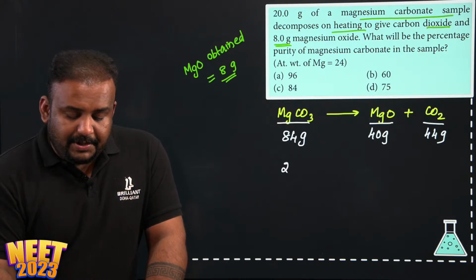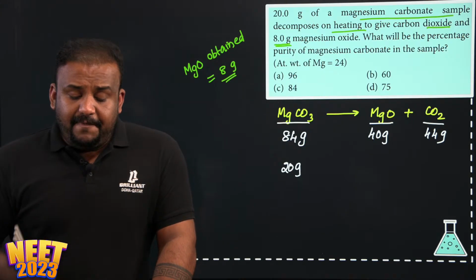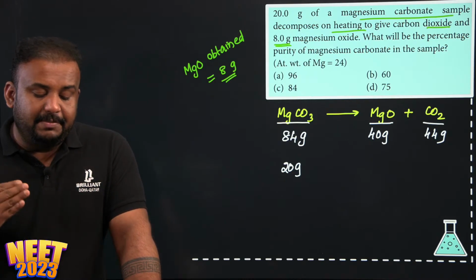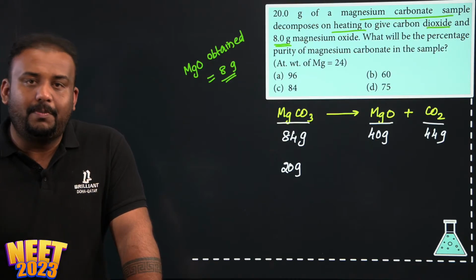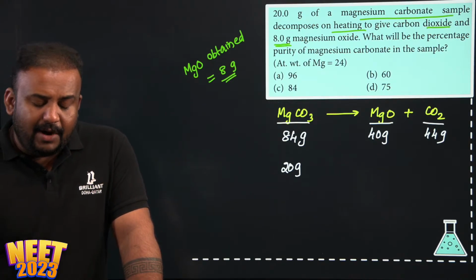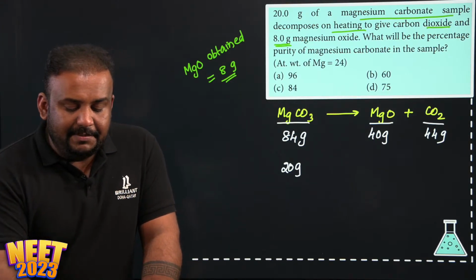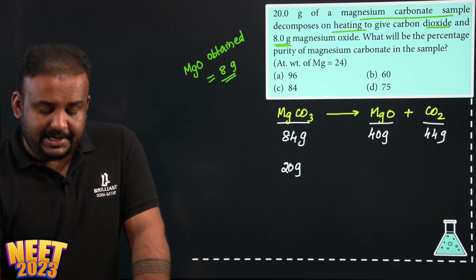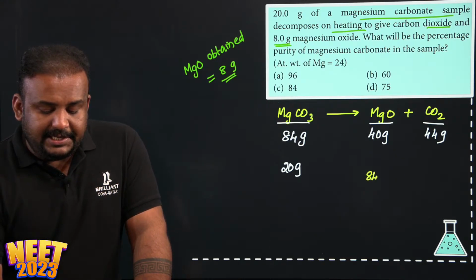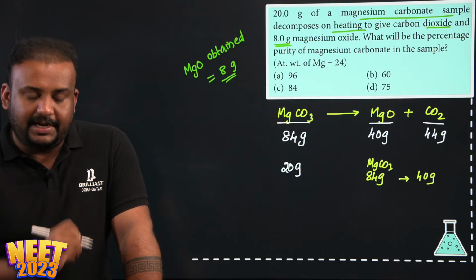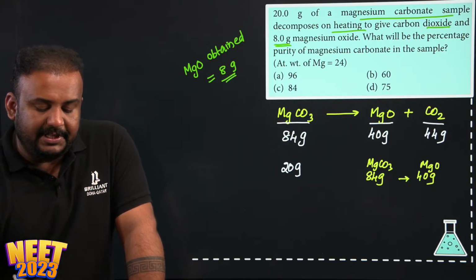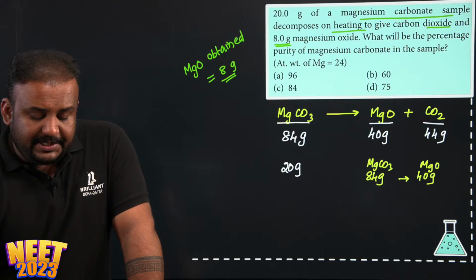Okay, so I am going to check. If I take 20 gram magnesium carbonate, how much magnesium oxide am I going to obtain in real? How do I find that? Again, a very simple equation. You see, 84 gram magnesium carbonate is going to give you how much? 40 gram, correct, of magnesium oxide as per the stoichiometry. So the question is, 20 gram should give you how much?